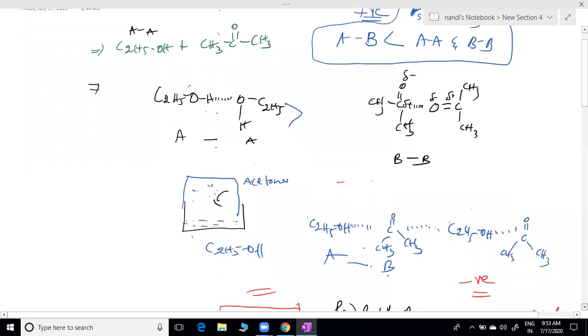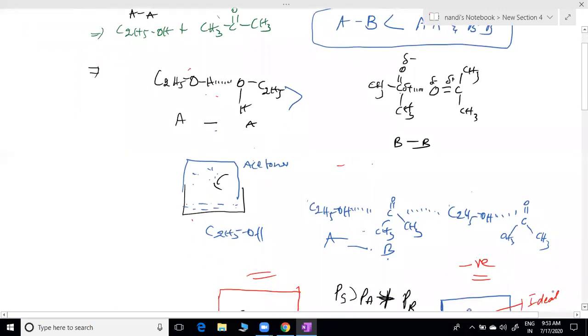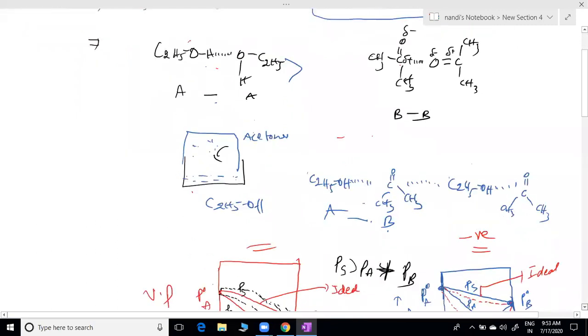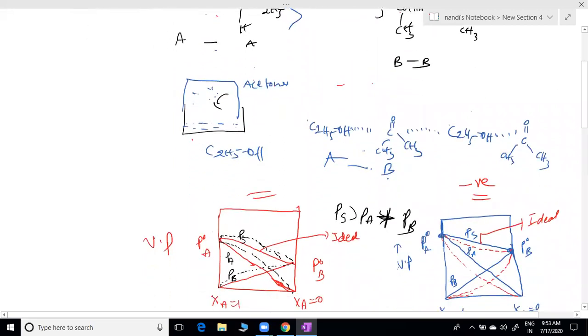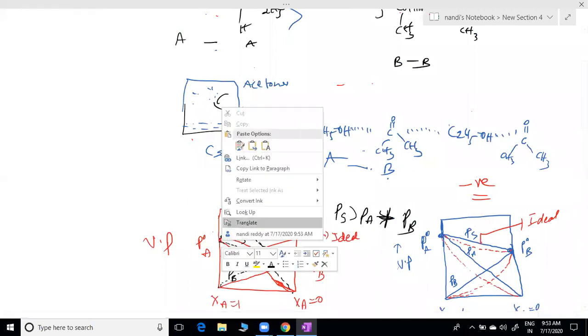Next, deviation. You can see here positive deviation, sir. The red line is the expected one, showing more vapour pressure, the dotted line. So this is the positive deviation graph, this is the negative deviation graph, where the thick line is the ideal solution, sir.